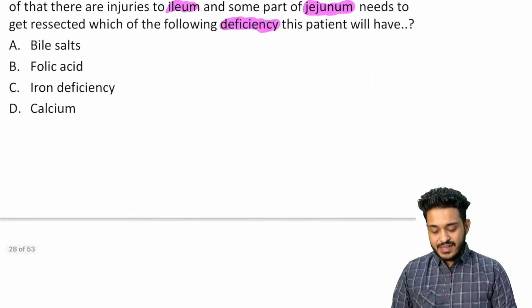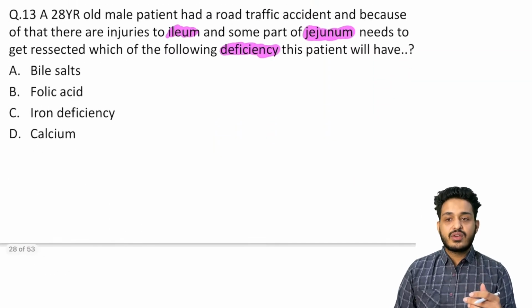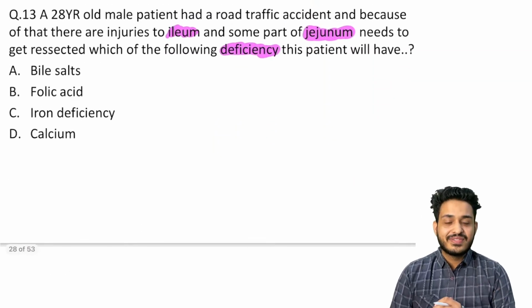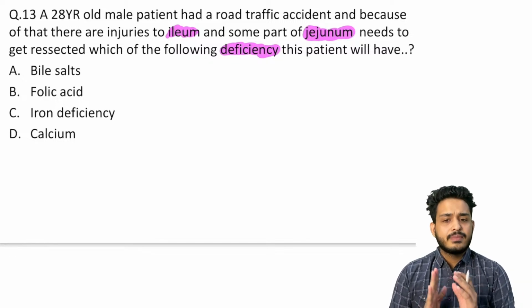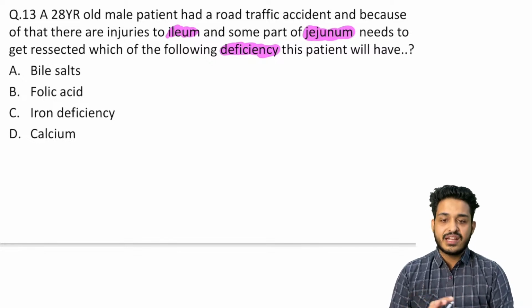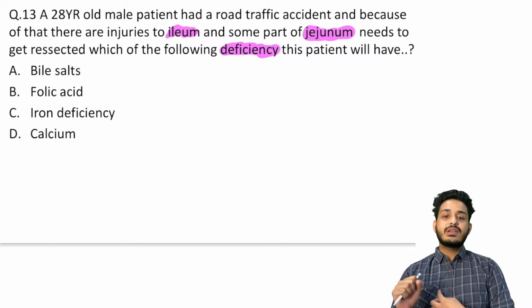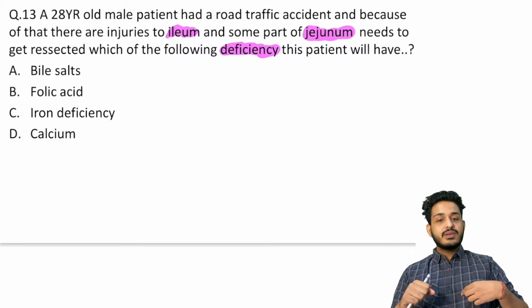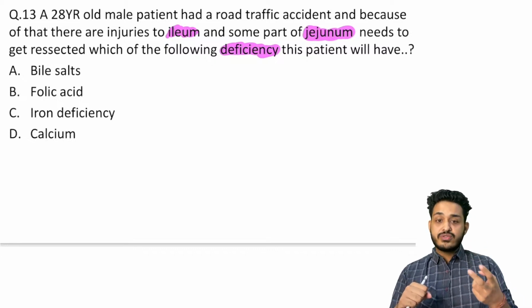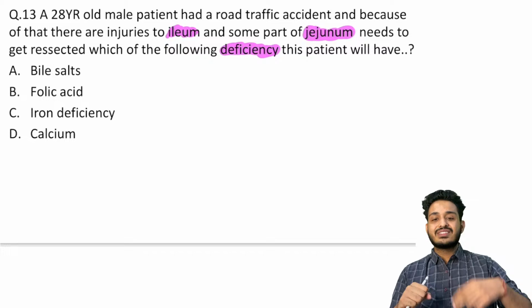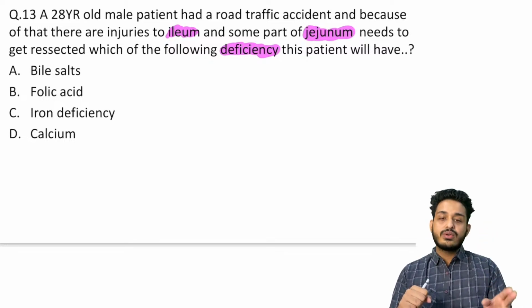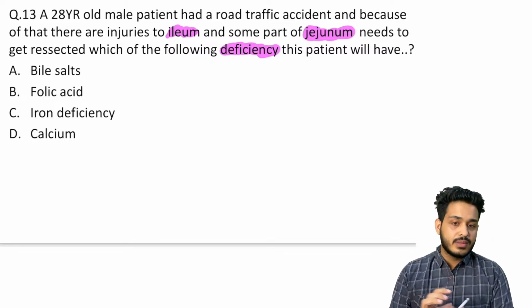Okay, so let me discuss what are the different things that are going to get absorbed from which different parts of the body. Let me make you understand the complete story. We are going to start from scratch. Whatever things you are eating go into your mouth, then esophagus, then stomach, then duodenum, then jejunum, then ileum, then colon: ascending, transverse, descending, sigmoid, and then ultimately it goes out.